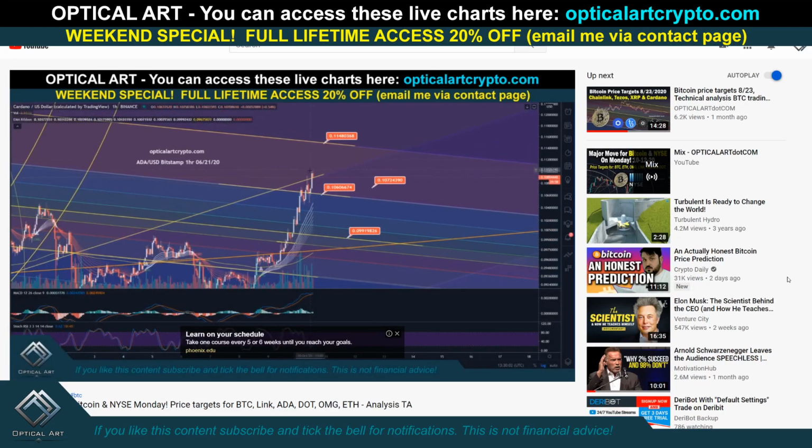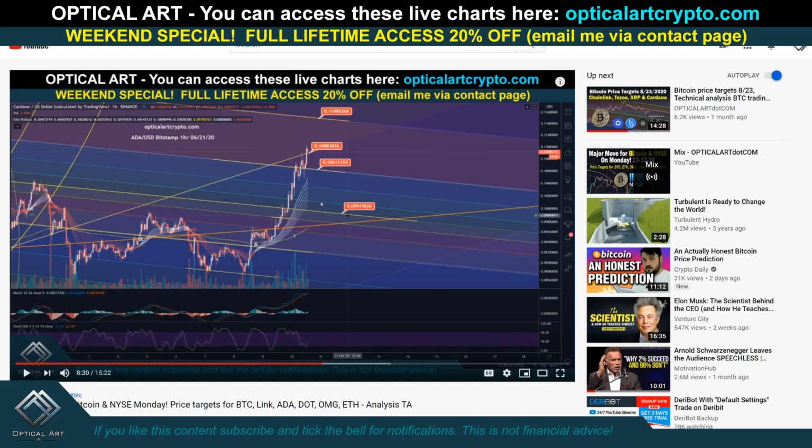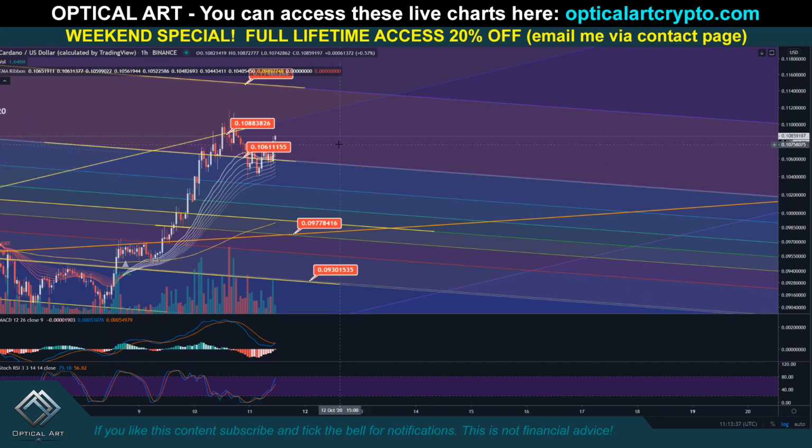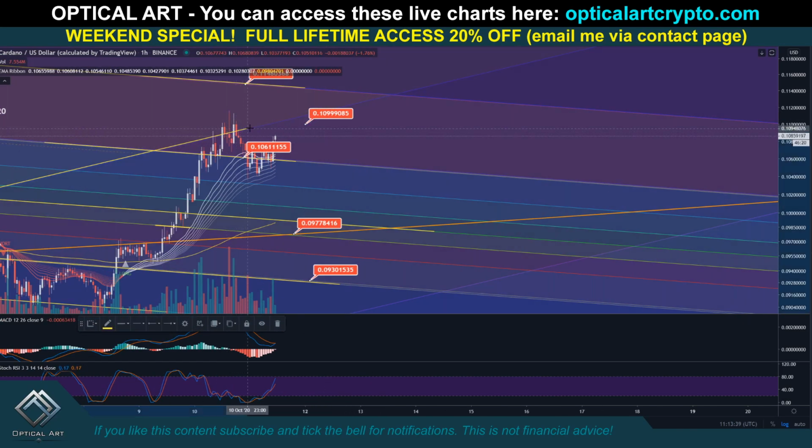Support. So if we break this support currently, which is right here at 0.1088, if we break that, your next support level is 0.1061. I was giving these price targets, so 0.106, and I was telling you this is a lower support, and this is your resistance above. So these are the targets I had. You can see we were finding resistance here. We were pushing above it. You see we came down. We did find support. We did break below it. This line right here has become resistance and support, and this is still resistance and support.